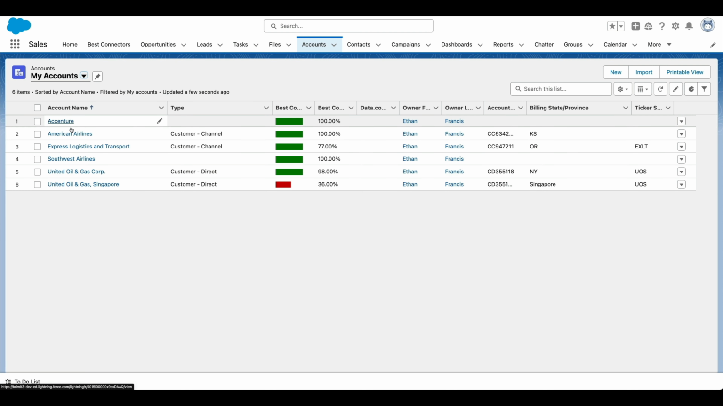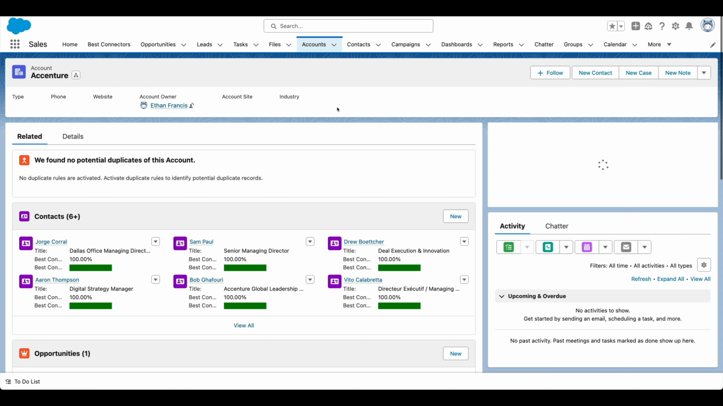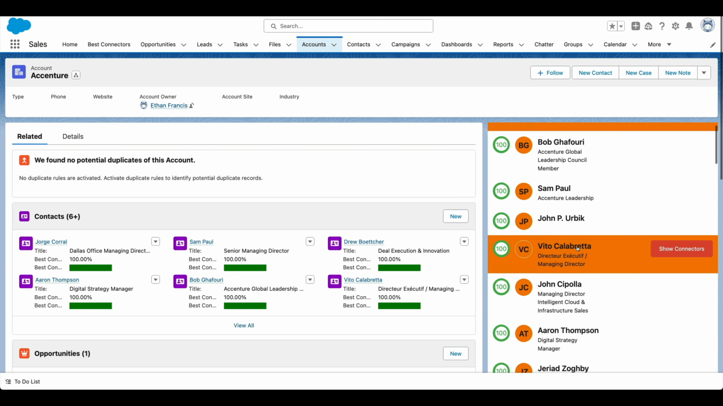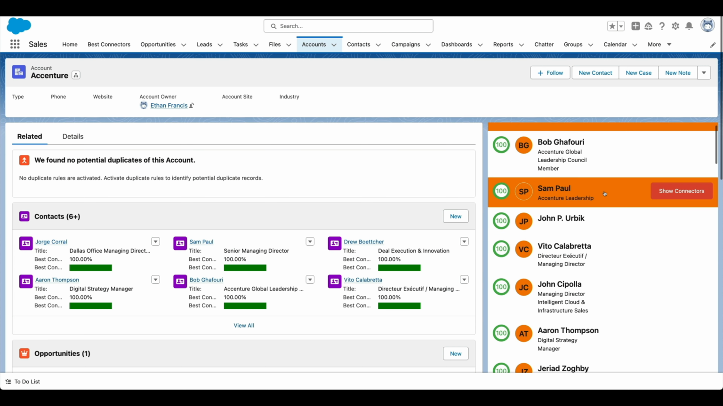In our case, we'll take Accenture. So inside of Accenture, it's going to do a real-time call out to 6DOS and say, who do we know? So we'll say Sam Paul. Sam Paul's in the leadership team. They're looking to open a new office up in Addison. We're going to see who knows him by clicking on the connectors button.